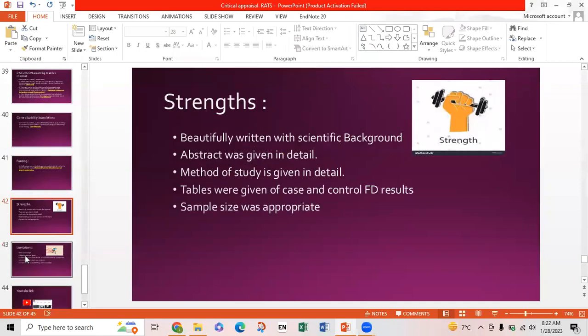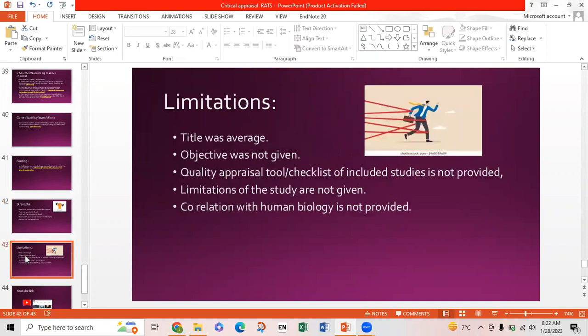Now, strengths of the article, according to me, are: beautifully written with scientific background. Abstract was given in detail. Method of the study is given in detail. Tables were given of cases and control for folate deficiency results, and sample size was appropriate. And limitations are that the title was average, objective was not given clearly, a quality appraisal tool or checklist was not provided, limitations of the study are not given, correlation with human